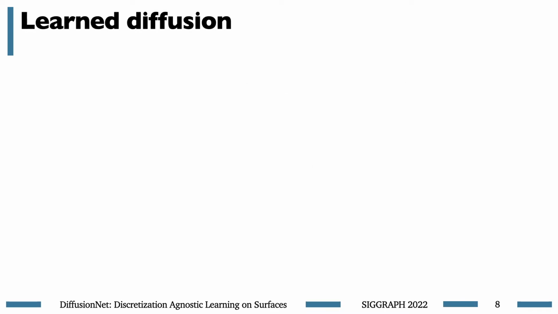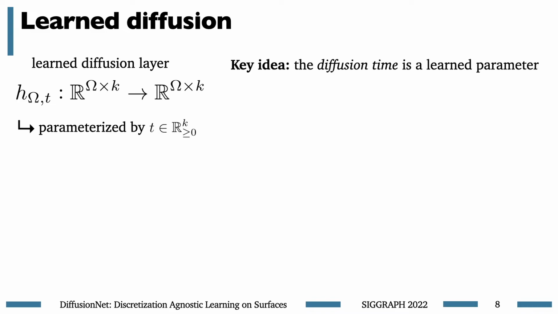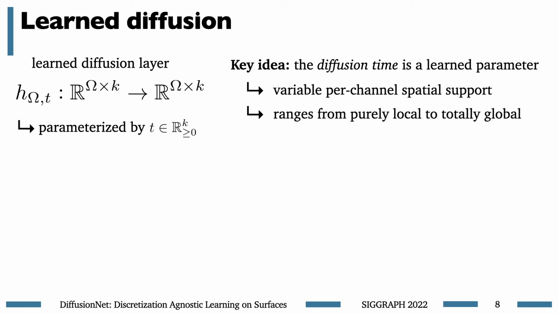Our networks define a diffusion layer, which takes as input one channel of scalar data and diffuses it for some time t, producing a new, smoothed-out version of that channel. We'll do this diffusion independently for each channel. Rather than choosing this diffusion time manually, we're going to learn it as a continuous parameter of our networks, independently per channel. So this means that if we find a t-value near 0, then the spatial support is very local, whereas as t tends towards infinity, the support becomes totally global, eventually approaching a global mean. And this t-value, I want to emphasize, is automatically optimized as a continuous parameter during training. The spatial support of our networks is being learned as part of our standard training procedure.